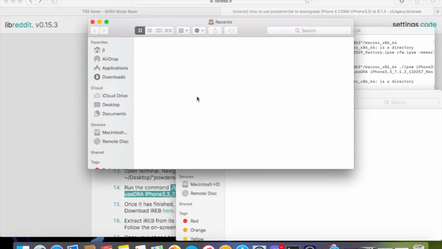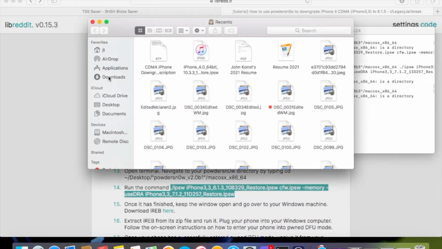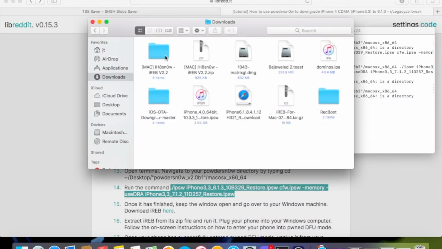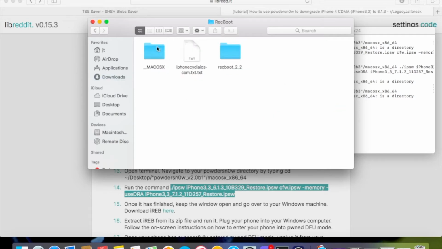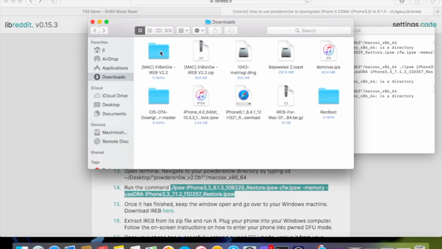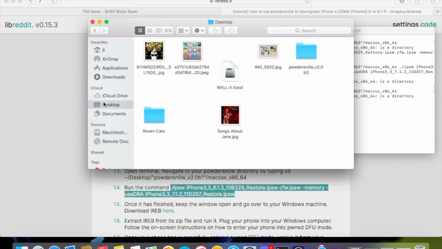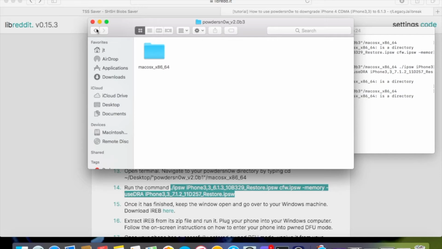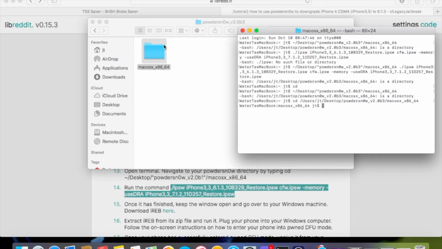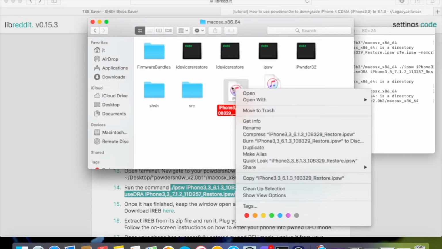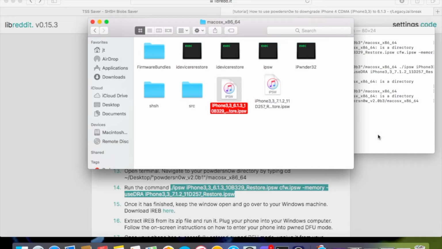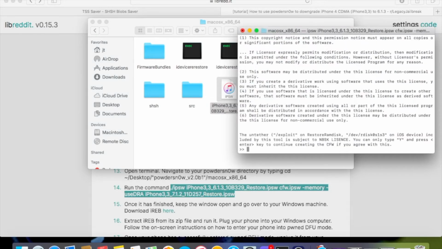New Finder window. Actually, what's rec? I forgot what recboot was. Oh, this is downloads. And Powder Snow. Okay, let's see where I did it wrong.